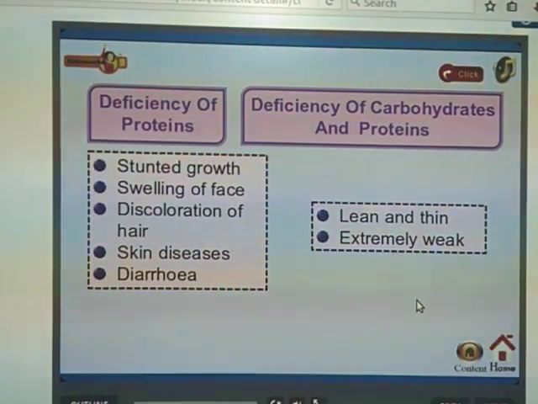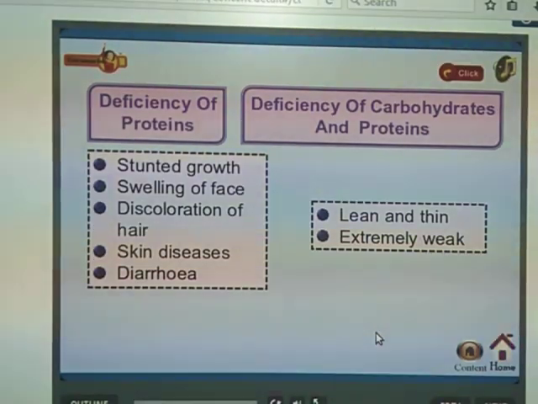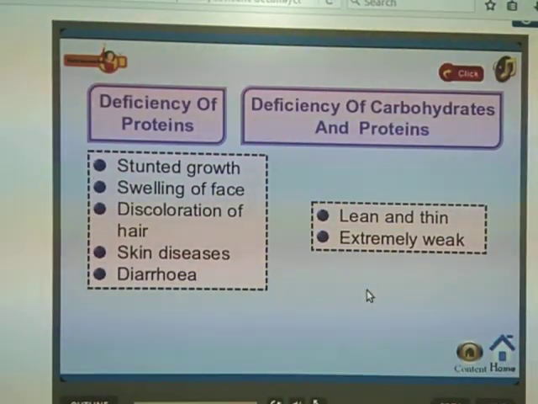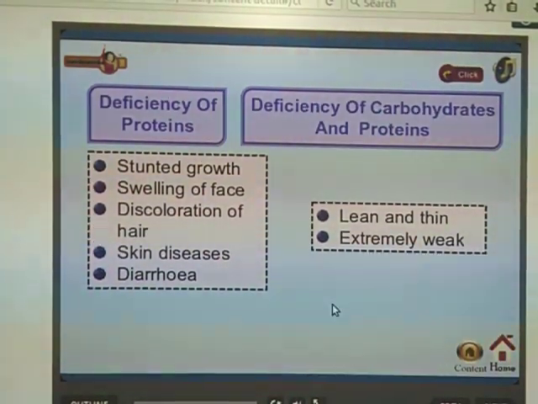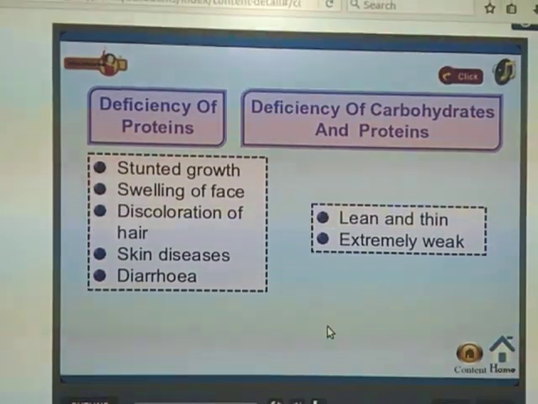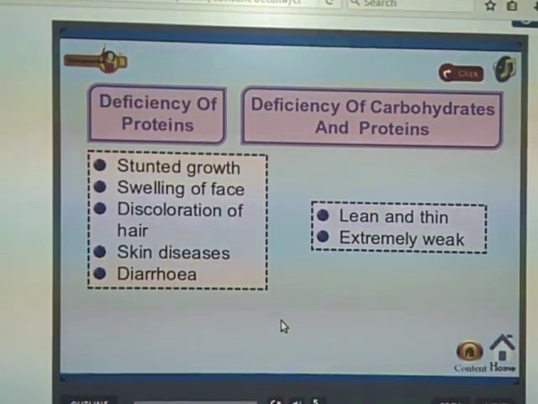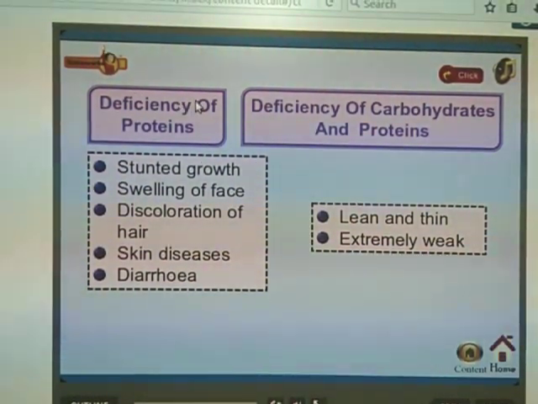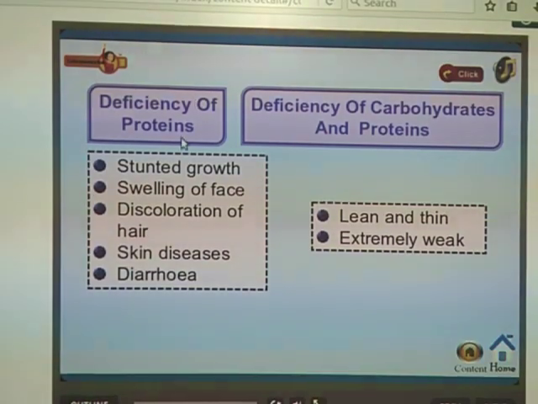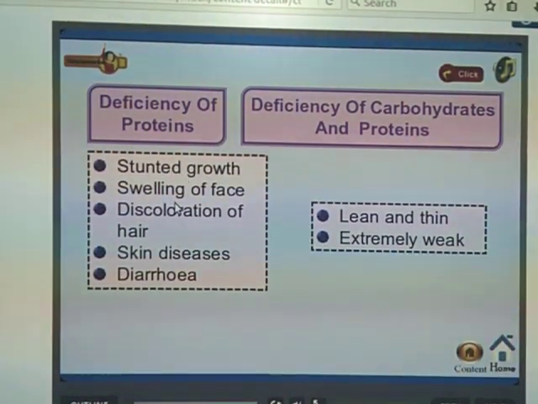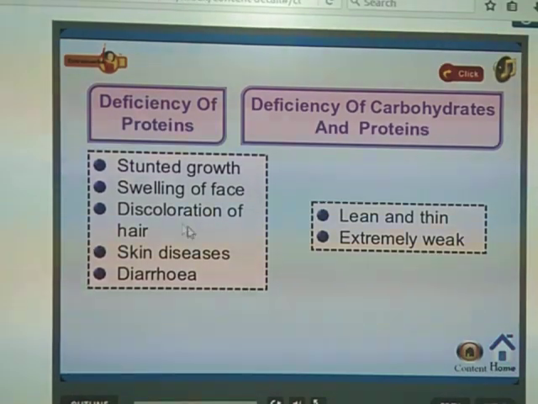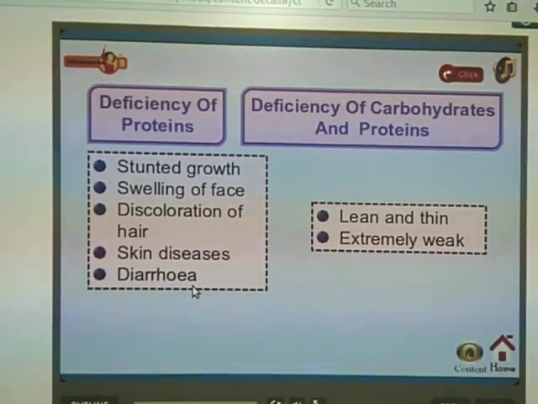If the nutrients decrease in our food, our body doesn't get a proper diet. Our body doesn't get proper nutrients, so what will happen? It may cause many diseases. For example, deficiency of proteins: if our body does not get protein, it will stunt growth, and cause swelling of the face, discoloration of hair, skin diseases and diarrhea.